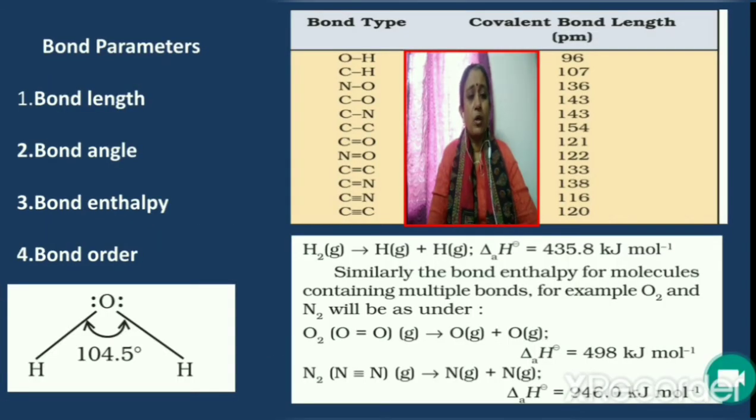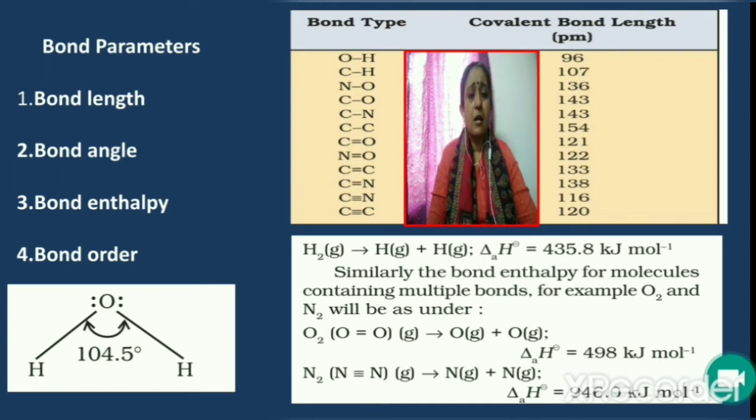Bond parameters. The different bond parameters are bond length, bond angle, bond enthalpy and bond order. What is meant by bond length? It is the equilibrium distance between the nuclei of two bonded atoms in a molecule, and half the bond length gives the covalent radius.